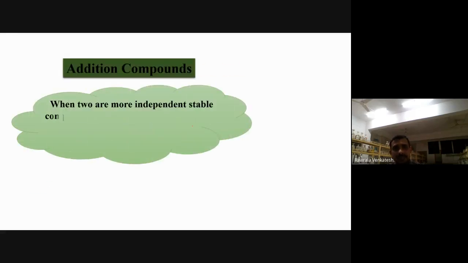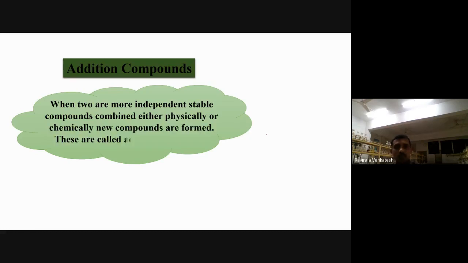Next. Addition compounds. What are addition compounds? When two or more independent stable compounds combine either physically or chemically, new compounds are formed. These are called addition compounds. Very simple. Two or more independent stable compounds combine either physically or chemically, and the new compounds formed are called addition compounds.